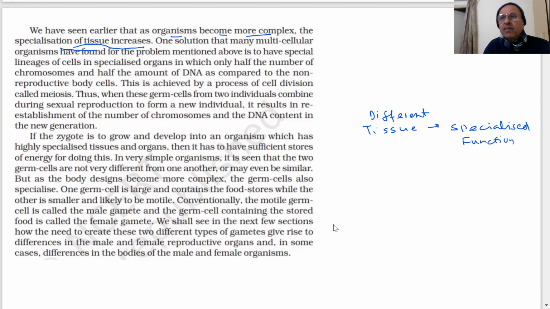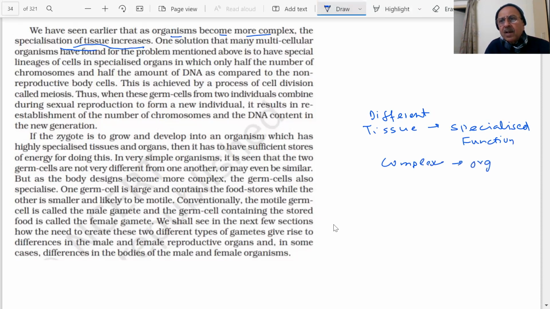For example, in our organisms, you have tissues forming organs, and each has a very, very specialized function. So they are becoming more and more complex. Our organism is a complex organism.